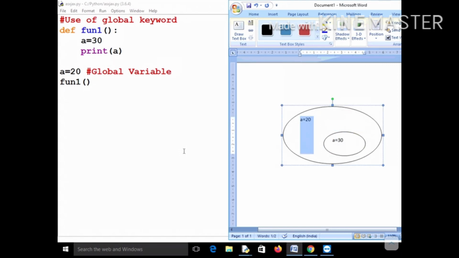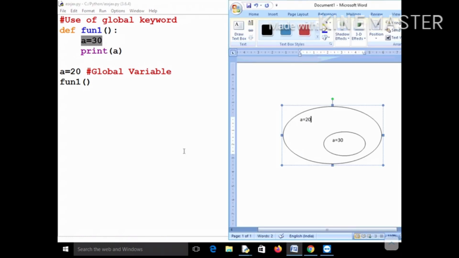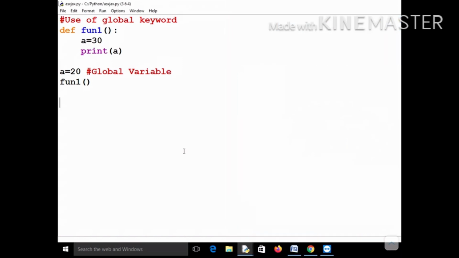So you are changing the value from a equal to 20 to 30, but actually it is not changing the value of the global variable. It's actually creating a new variable a whose value is equal to 30. So even after calling this function, you print the value of a. What will be the output? It will give you first 30 because inside... so let me run this. The output will be 30 and 20.